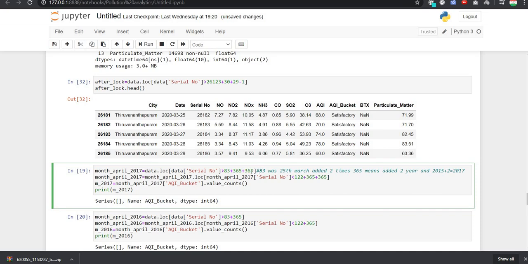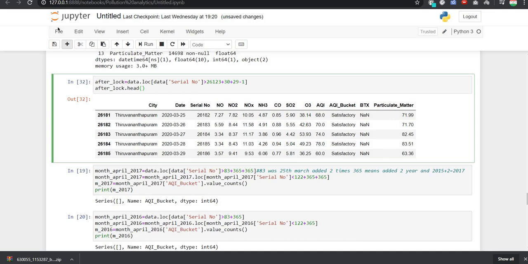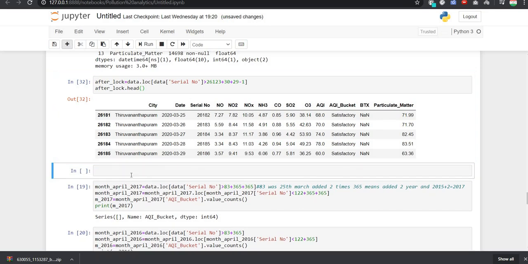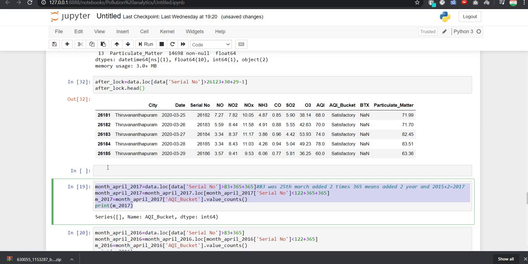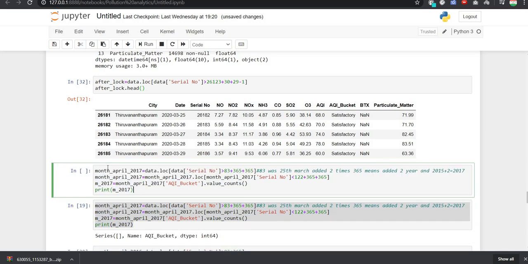So let me first tell you one thing. Let me add one column here to make you more clear about the things. So I will copy it here. First of all let us do it for the year 2015. For 2015 let us suppose this is not here. All things we have to do through assumption.